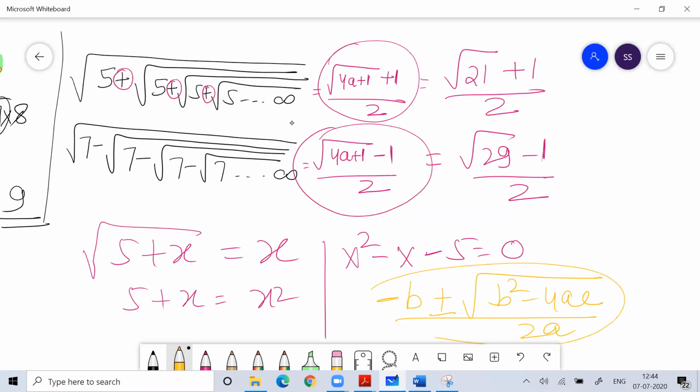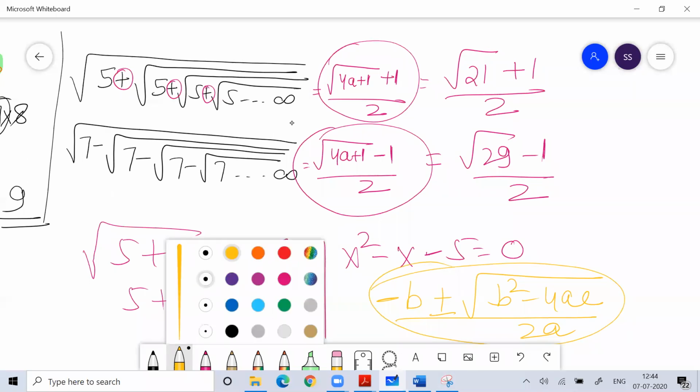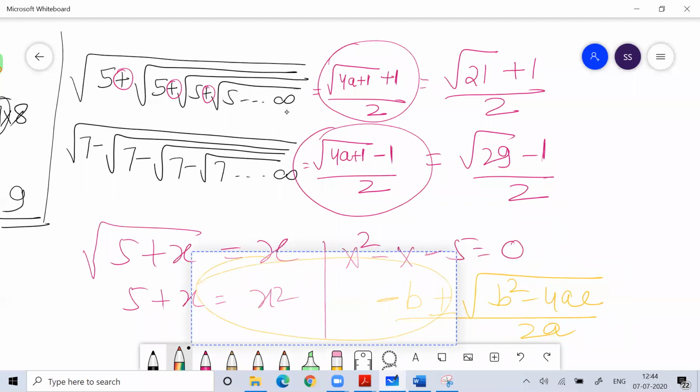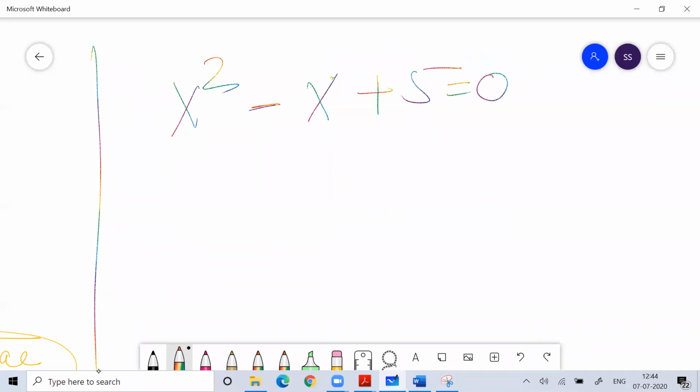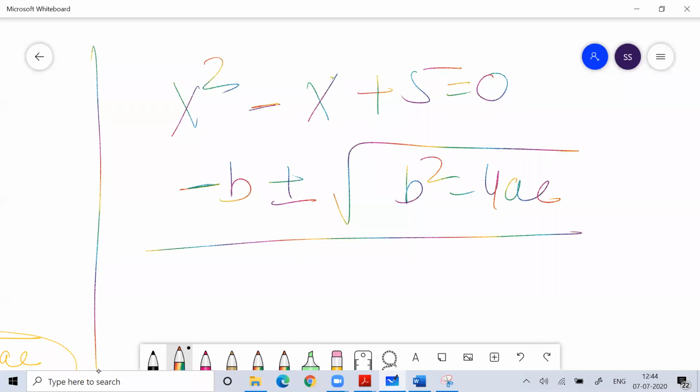Otherwise, you know this formula, minus b plus minus root of b square minus 4ac divided by 2a.